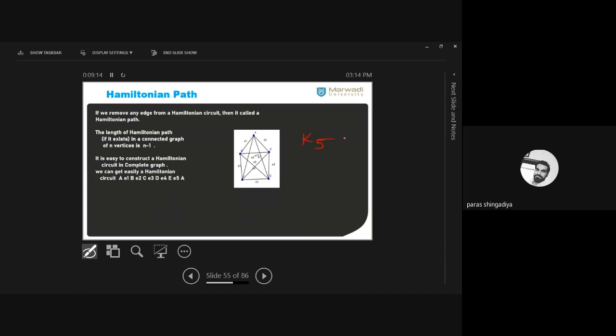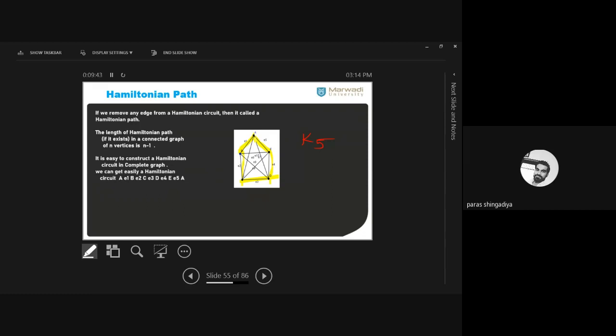So in any complete graph, we can easily create such a Hamiltonian circuit. Means every complete graph is always a Hamiltonian graph. Clear? How can we find the route? Just move on the boundary only. Just move along the boundary A to B, then B to C, C to D, E, and again A. Clear? Just move on the boundary only, and we can easily create such a cycle which includes every vertex of the graph G exactly one time.